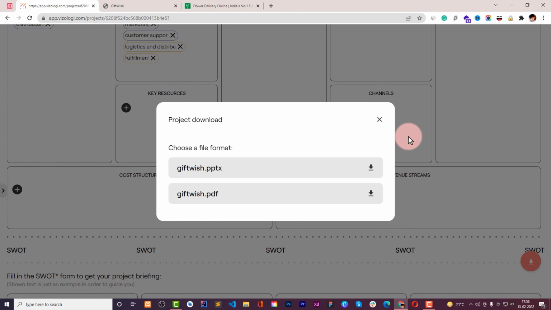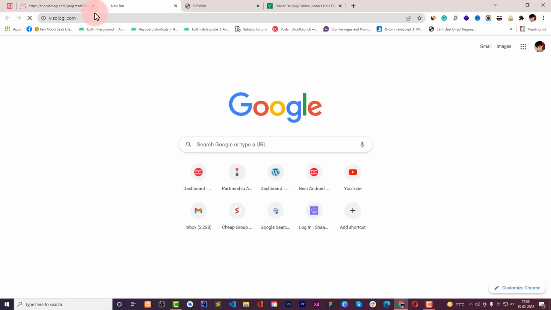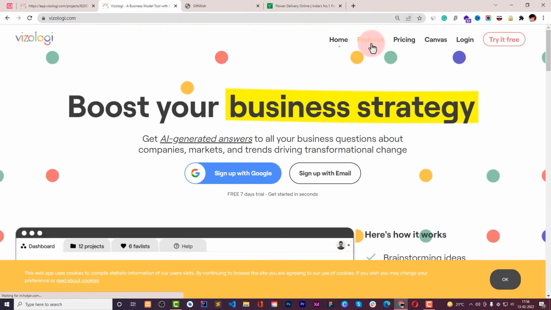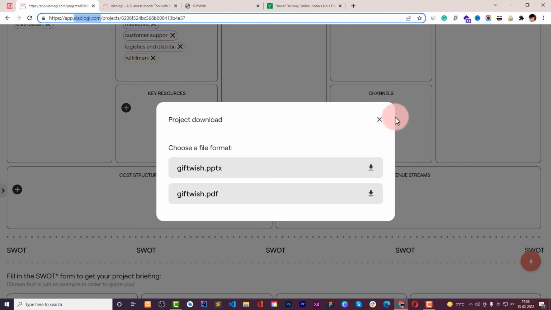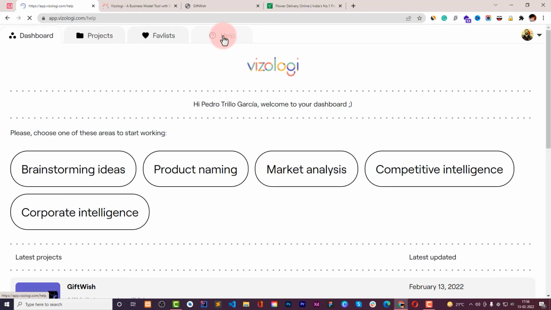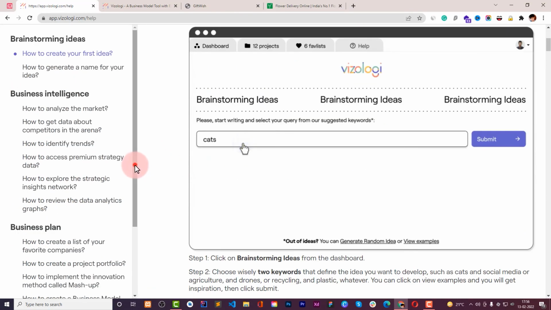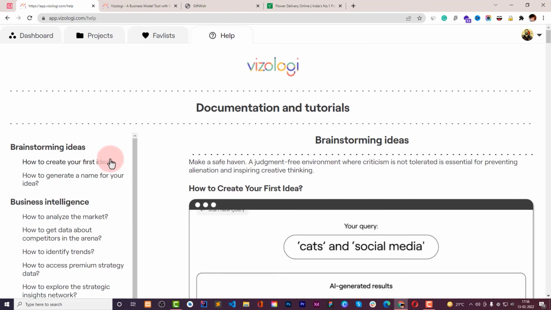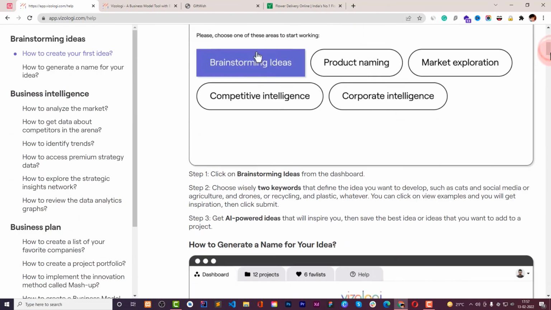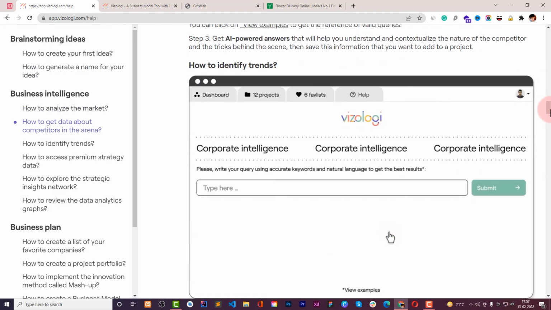And if you want to take a look, you can just head over to the website vizologi.com and you can see in action how the tool works. There's a complete documentation how you can use the tool. Okay, so for example, even here I can see it. Go dashboard. Here's the help section, which outlines everything that you can do and how you can do, and kind of a documentation I see, and everything is well explained with videos as well, so you will get to know how you can use different aspects of this tool and get the better result out of it.